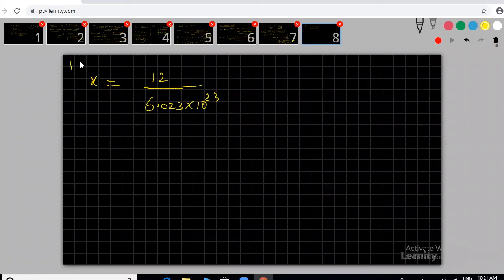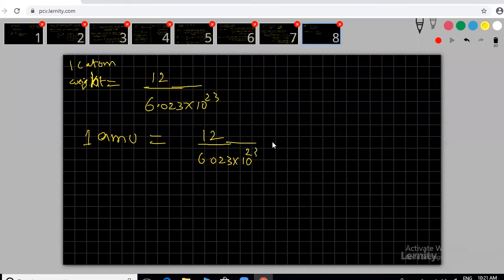Please note down, this is one carbon atom weight, sir. What is our AMU definition? 1/12th of one carbon atom weight. So 1 AMU equals 12 by 6.023. According to the definition, try to apply our definition. Don't memorize anything by heart, sir, you can't remember it for a long time. 1/12th of one atom. This is the weight of one atom of carbon. 1/12th means the 12 cancels.